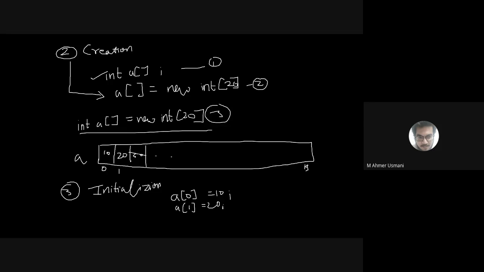But this problem is very hectic, right? So what is the other thing that I can do? और इससे आसान तरीका क्या है? What I can do is write int a is equal to, and within the curly bracket I can put all the values: 10, 20, 30, 40. So this is another way of doing that.